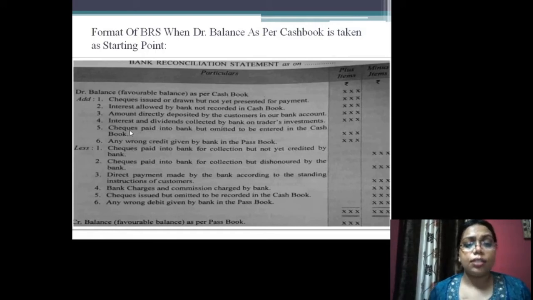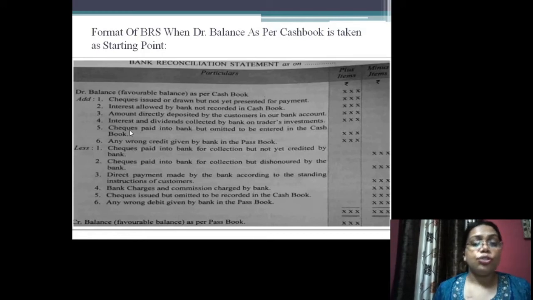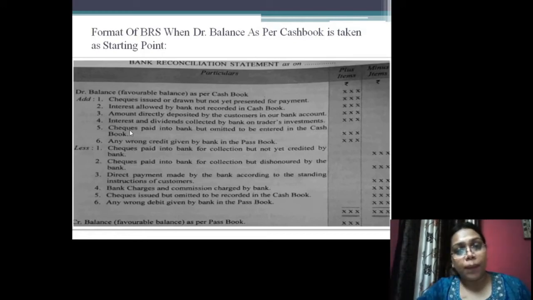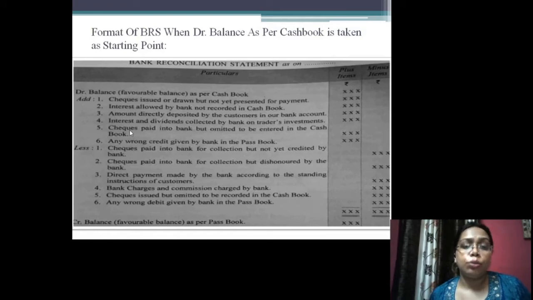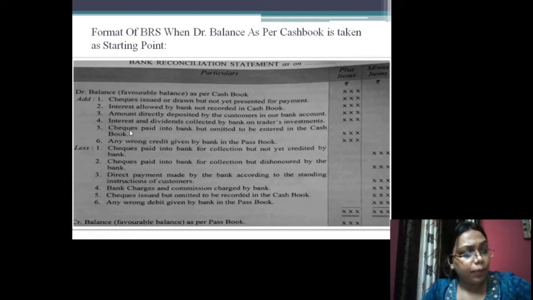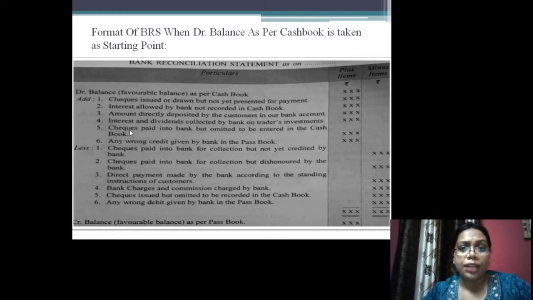Next is check paid into the bank but omitted to be entered in the cash book. Check is already paid to the bank, but I have forgotten to enter it into my cash book. So what does this mean? I have paid a check for collection to the bank, but it has not been entered in the cash book.